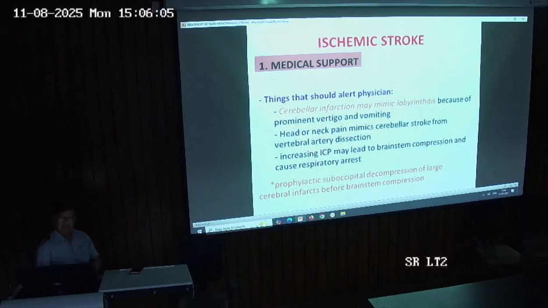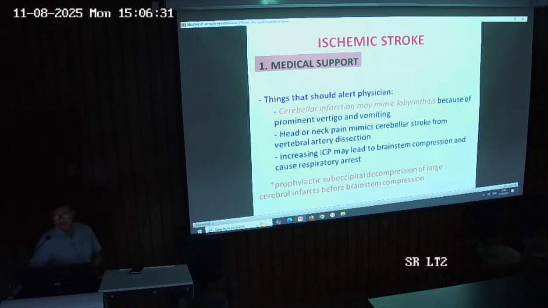If the person is having headache or neck ache, it can mimic the cerebellar stroke from the vertebral artery dissection. And this increase in intracranial pressure may lead to brainstem compression and can cause respiratory arrest. So, prophylactic suboccipital decompression of the large cerebral infarct is done before the brainstem compression. So, this needs to be very carefully adhered to.